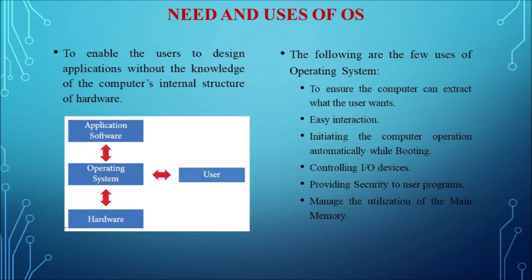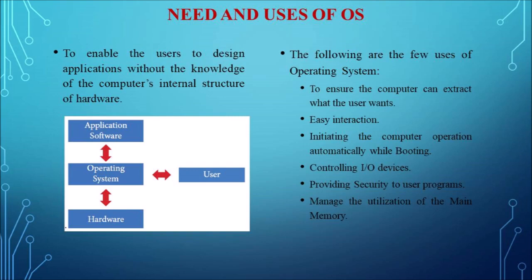It must ensure that what the user wants is perfectly done. And easy interaction between the user and computers. There should not be any interruption or difficulties in using the computers by the user.